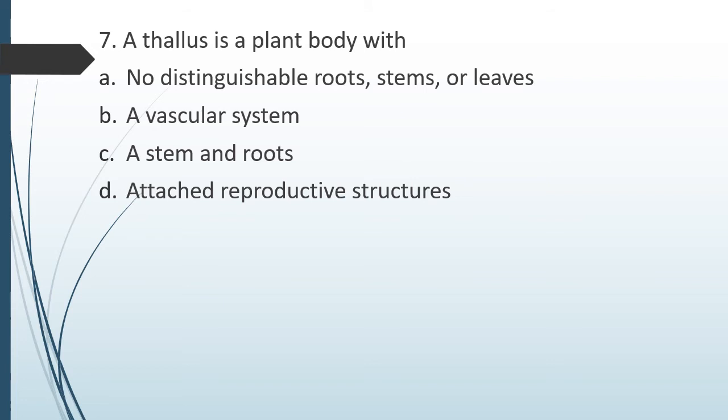Question number 7. A thallus is a plant body with option A, no distinguishable root, stem, or leaves, option B, a vascular system, option C, a stem and roots, option D, attached reproductive structure. A thallus in a plant body refers to. The correct answer is option A, no distinguishable root, stem, or leaves are there in thallus.